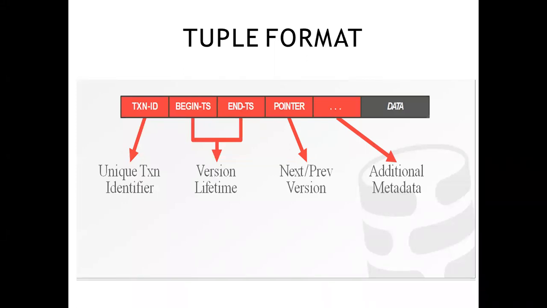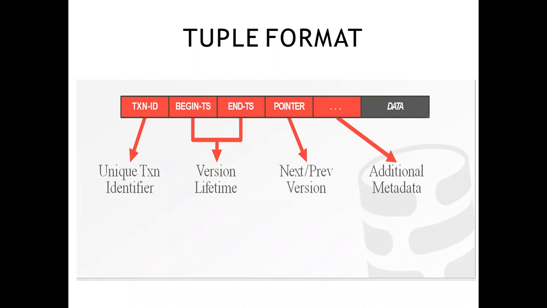What is important here is that each field of this tuple is 64 bits. So in terms of space, each field has 64 bits, and there are 1 2 3 4 5 6 fields which this tuple is using.